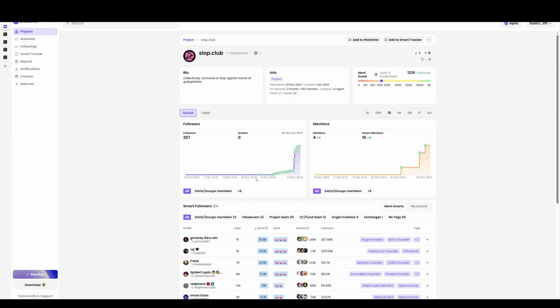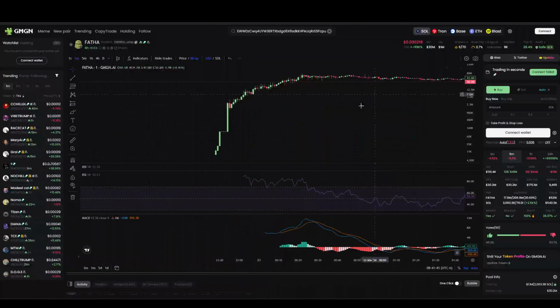So this is 9:41, that's 5:41. So this would have probably been about midnight. Yeah, so the first smart money wallet followed this one around midnight on the 20th or the 21st, whichever way you want to look at it. Oh, that's crazy. They were actually following it before the token even launched, so they were ready for it. So look how early you can get the alpha there.